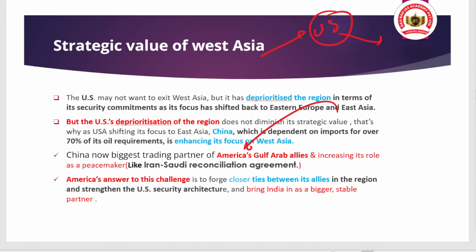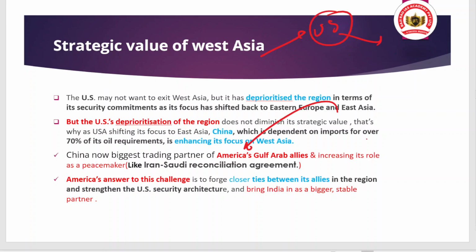And also how is America tackling this challenge? America knows that China's presence is increasing here, and for this they are making close ties with India, because they well know that if they include India, they can have a presence here in a greater and stronger way, because India has good relations with each country.